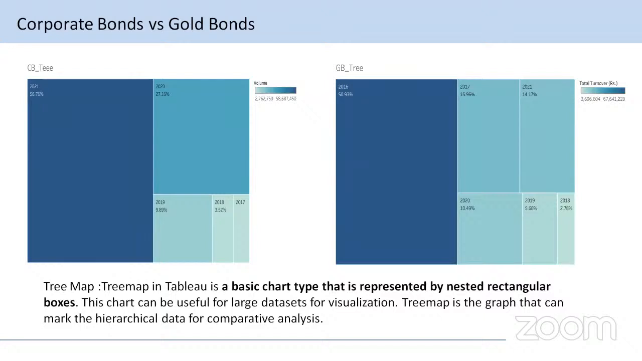Tree map. A tree map in Tableau is a basic chart type that is represented by nested rectangle boxes. This chart can be useful for visualization of large data sets. A tree map is a graph that can display hierarchical data for comparative analysis. Move to the next slide.